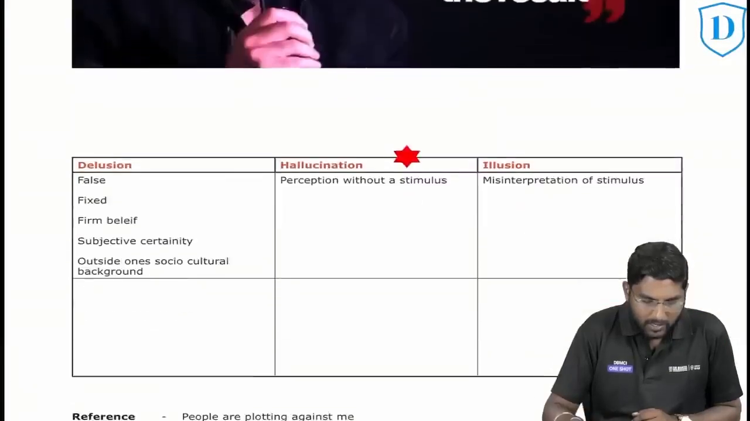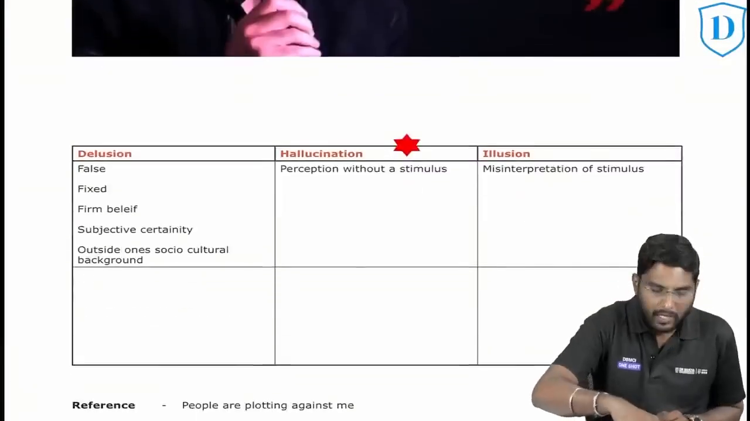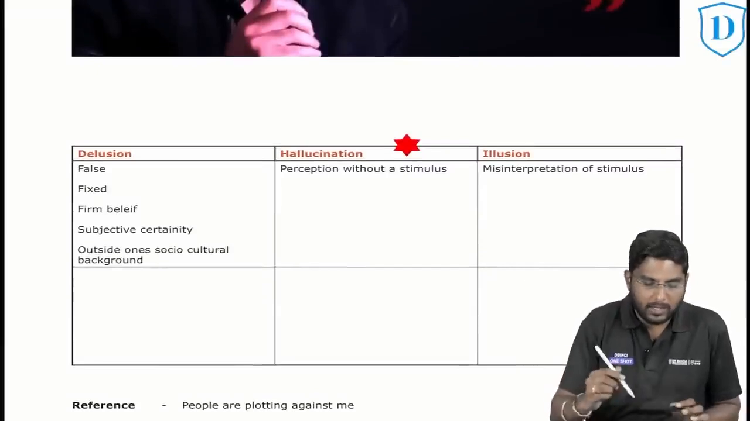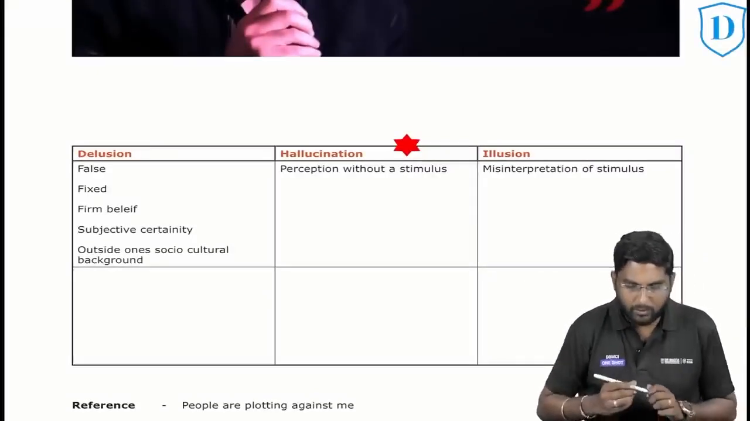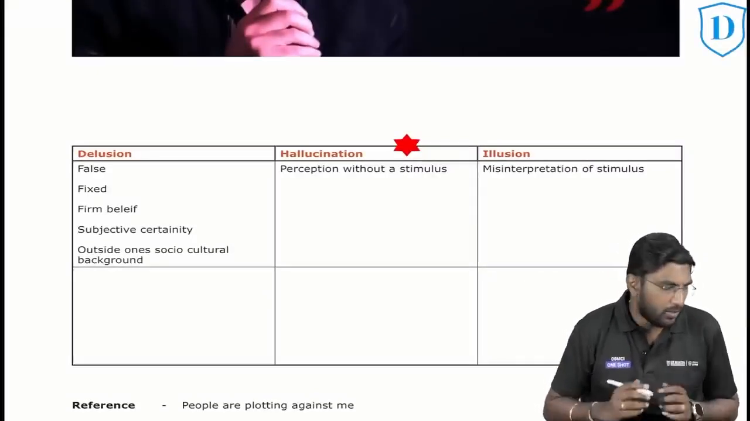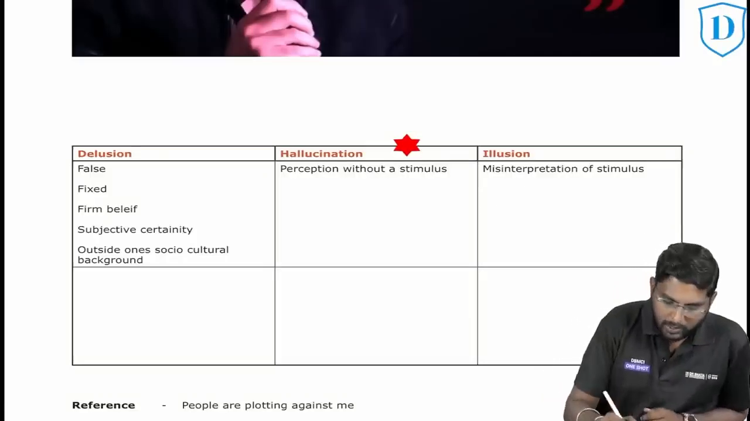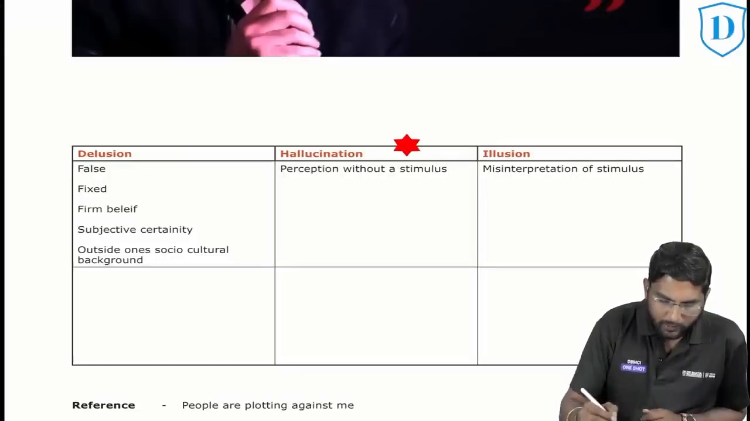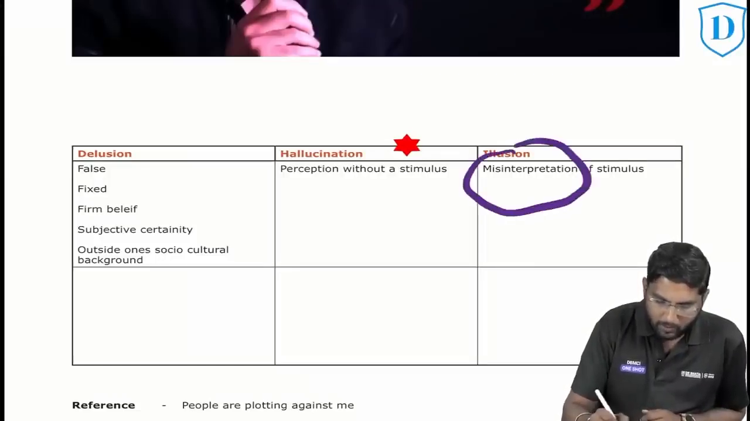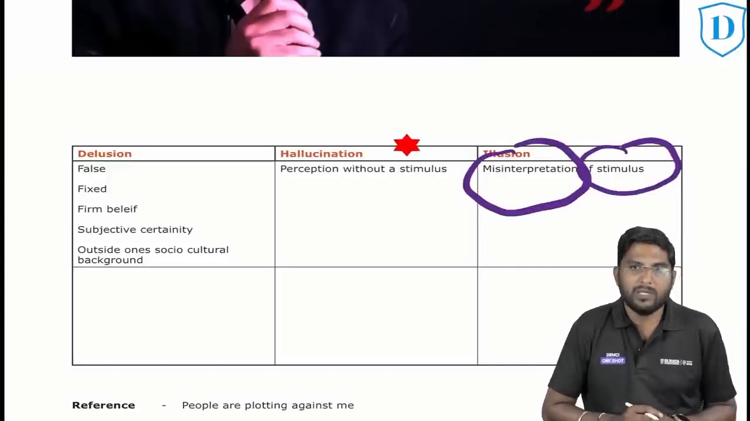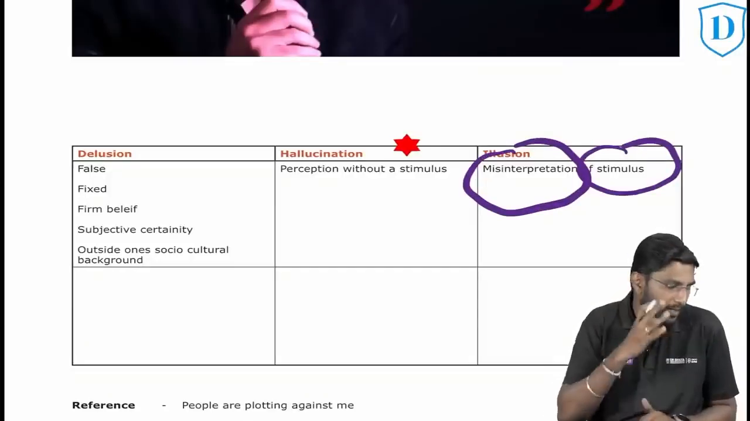We'll start with the first lesson. This is how I usually start the class. What is called illusion? I'd be happy if you answer. Illusion is nothing but misinterpretation of a stimulus. What do you mean by misinterpretation of stimulus? There is a stimulus, but I am interpreting it wrongly.